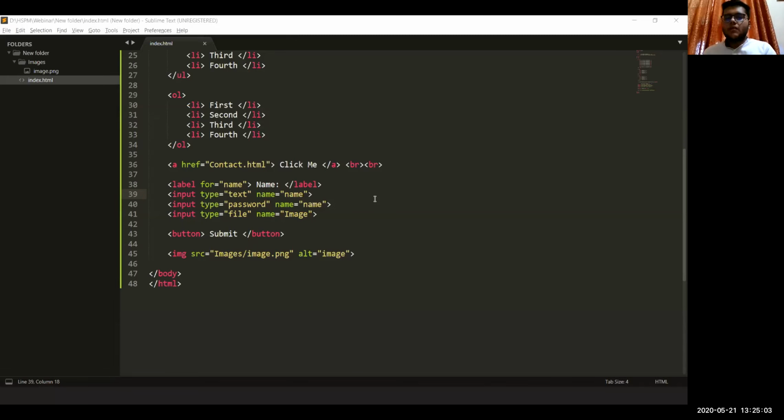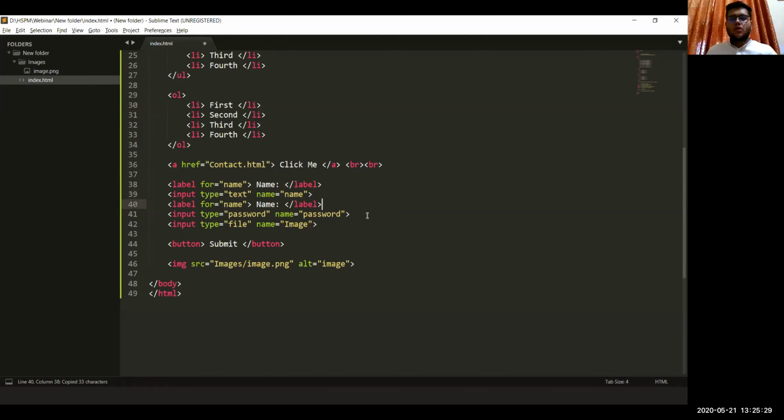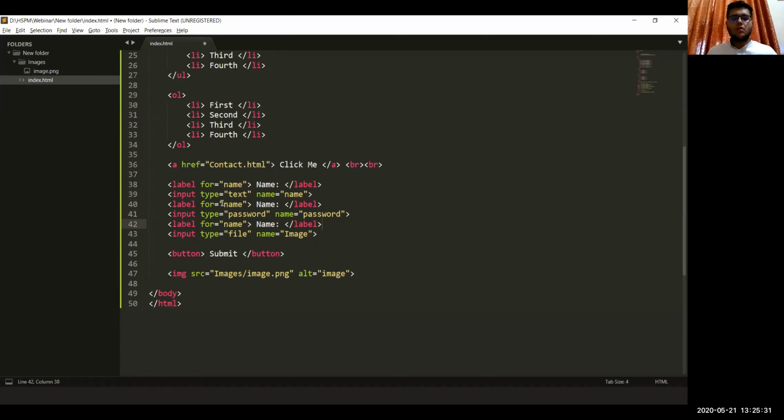Okay, can you explain more about the name attribute of the input tag? So the name attribute is nothing but just, okay, let me take this for example. Name is image. These name attributes are mainly for these labels. When we want to apply a label to this, we can specify this.